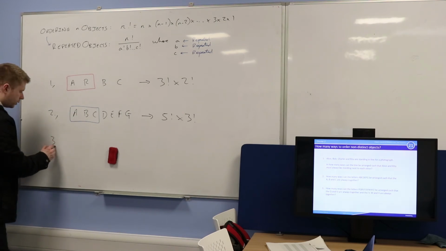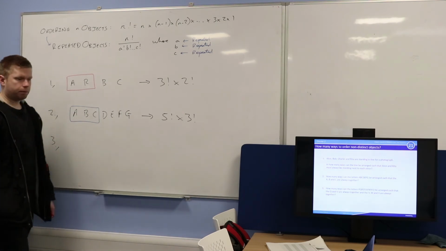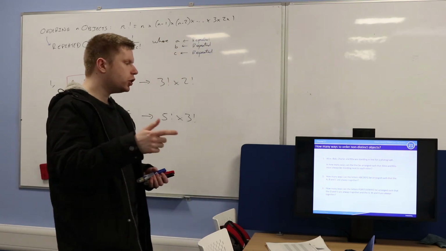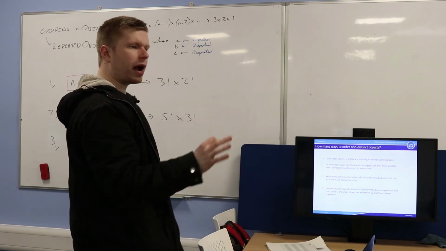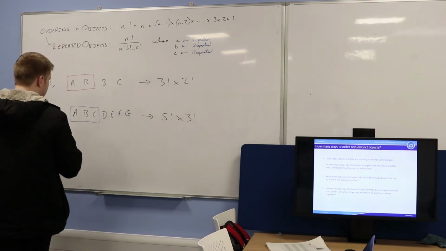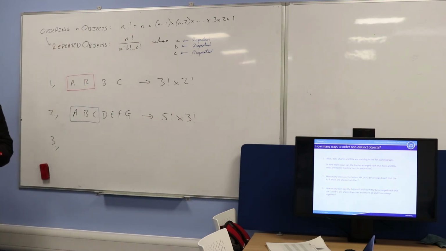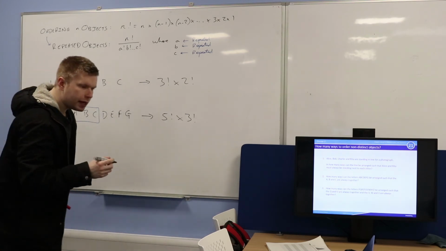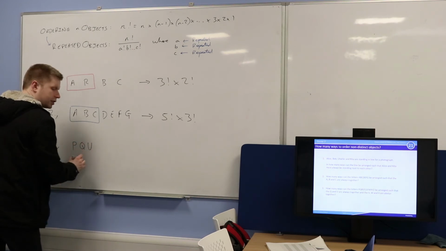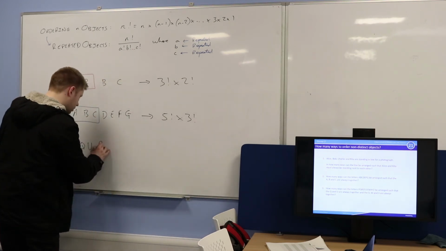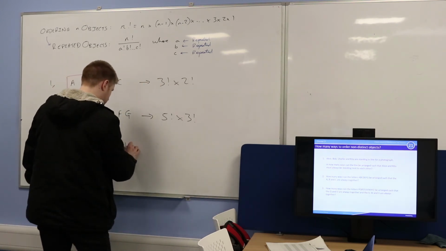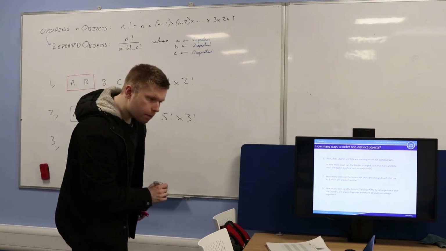Good. All right. Let's have a look at the third one then. How many ways can the letters P, Q, R, S, T, U, V, W, X, Y, and Z be arranged such that the Q and U have to be together and the V, W, and X always have to be together? So again, I do the same thing. I just glue those 2 things together. So what have I got? I've got P right the way through to Z. I need the Q and U together. So I've got P, Q, and I'm going to put the U next to it. Then I've got R, S, T, and then the V, W, and X. I've got the Z as well.